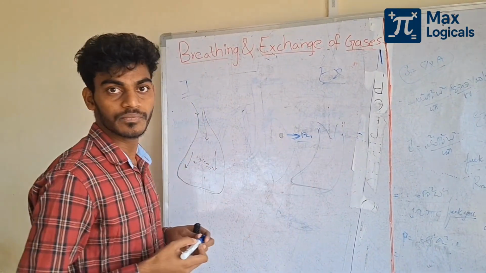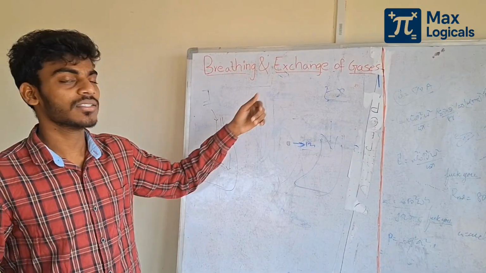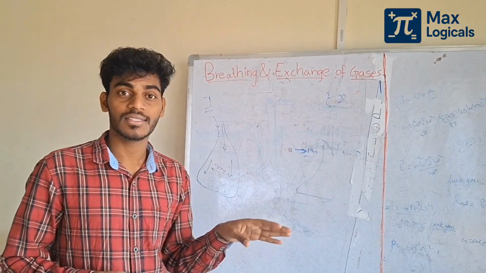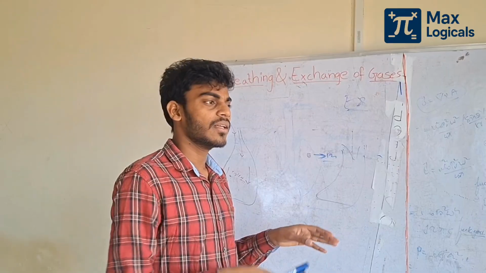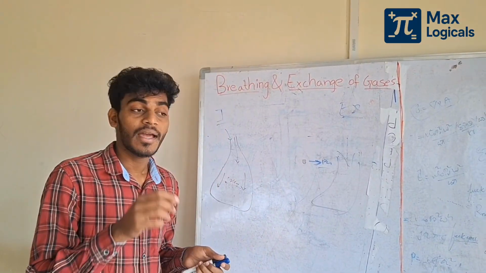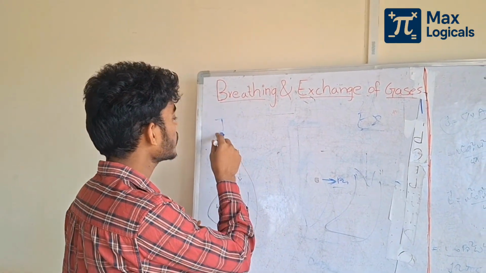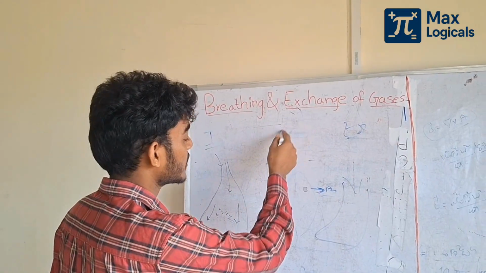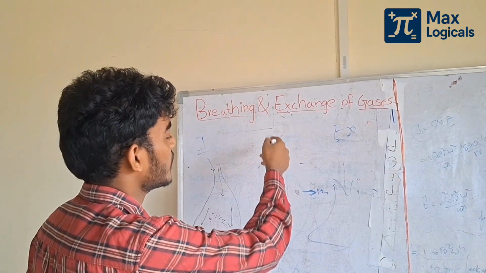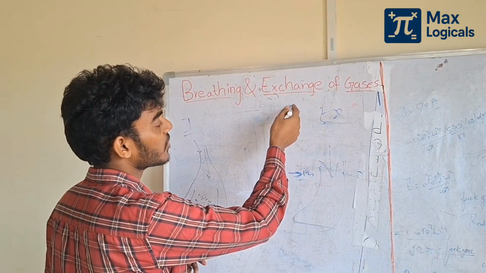Okay, understand? Today's conclusion: what we discussed about breathing and exchange of gases. I already explained the difference between breathing and respiration. After that, lungs and gills. The mechanism of the respiratory organs depends upon the organism's habitat and cellular level of specialization. Then we discussed the respiratory system of the human lungs, how air goes from the nostrils to the alveoli.